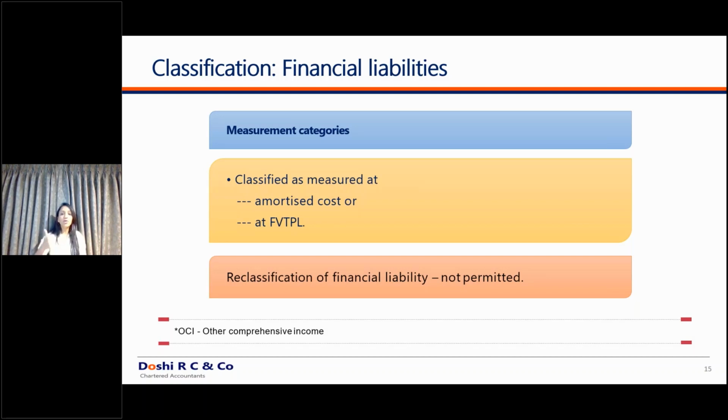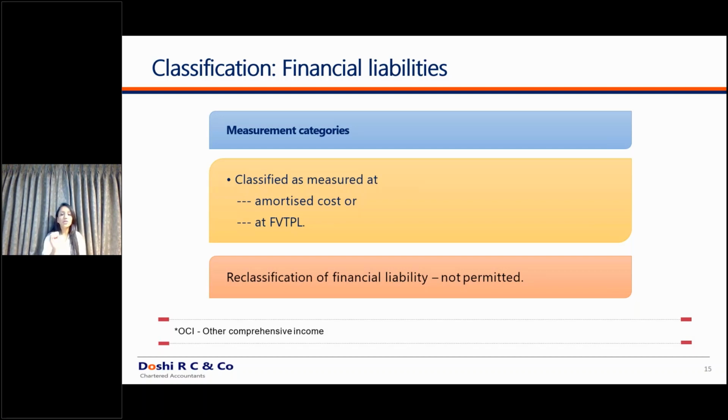So in our cases, loans, borrowings, loans to related parties, security deposits, lease deposits, everything will come under amortized cost. Your derivative instruments, forward contracts, option contracts, and convertible instruments will fall under the FVTPL criteria, fair value through profit and loss.